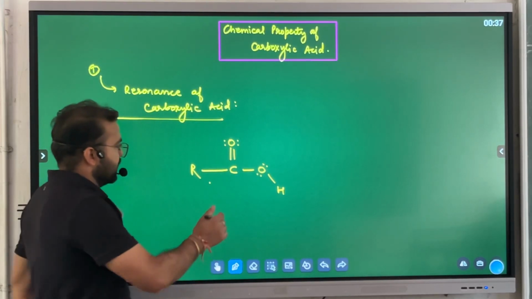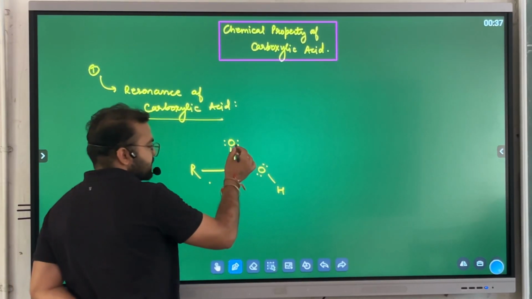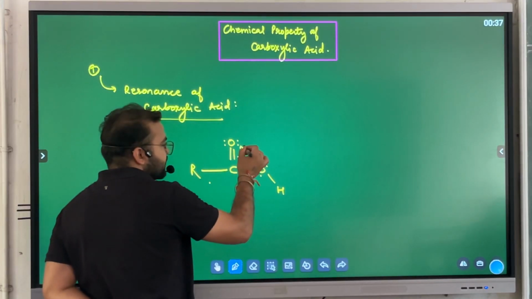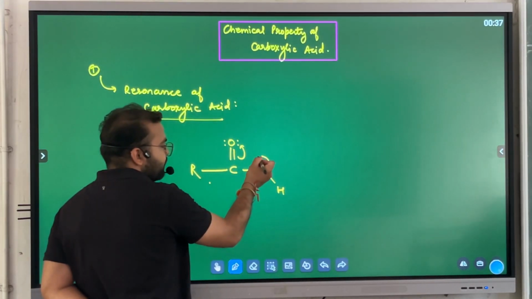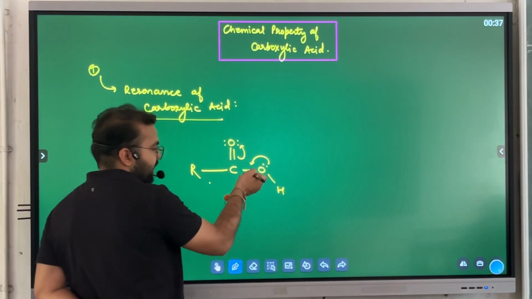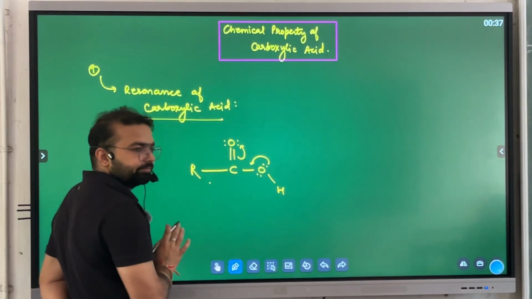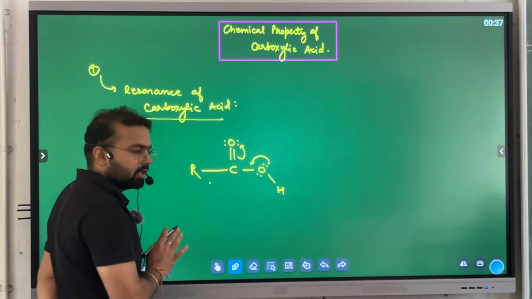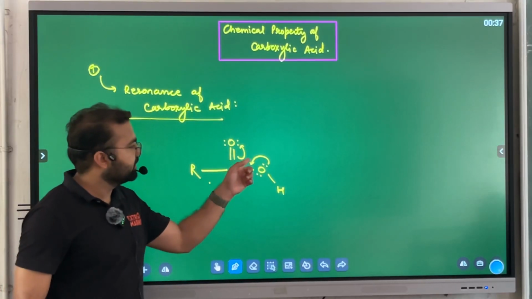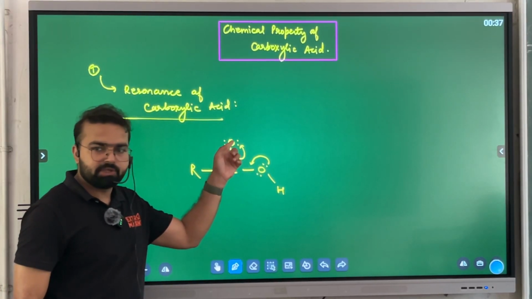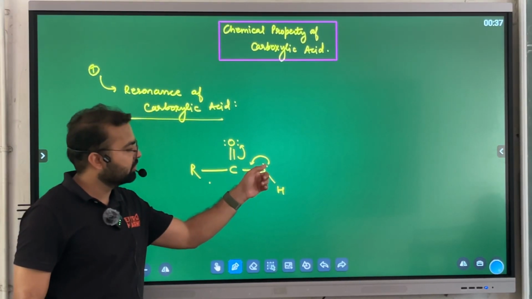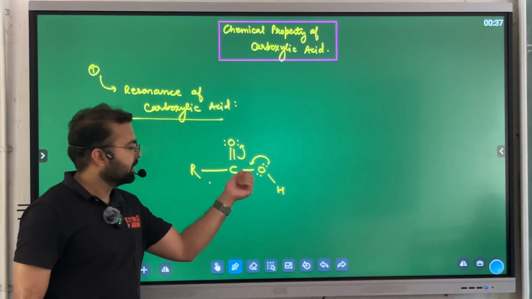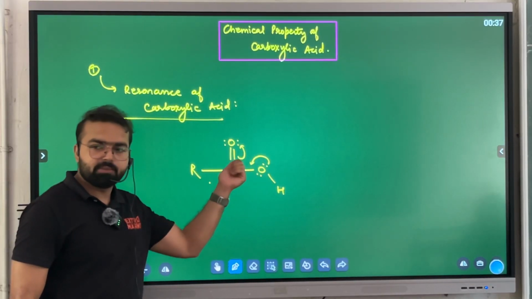That's why, during the resonance, this pi bond will shift toward this oxygen easily. At the same time, these lone pairs will create a new double bond here. Understood? First point, the double bond will shift toward the double bonded oxygen. Second, these lone pairs will cover the single bond into the double form.